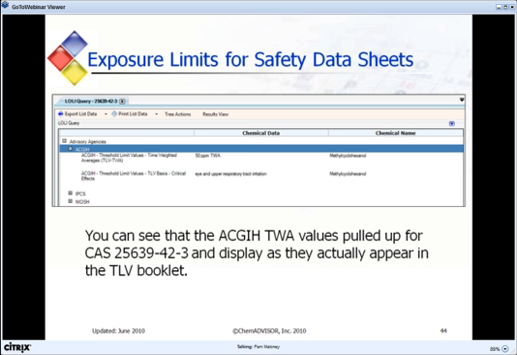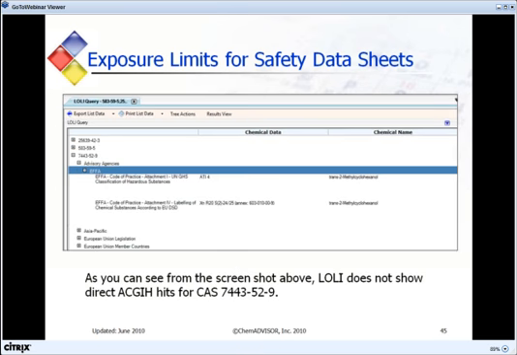This screen shows values for the general CAS number that covers all the isomers, and we see that the TWA values display as they actually appear in the TLV booklet. For the actual specific isomer, the trans-2-methyl cyclohexanol, we see that ACGIH hits do not appear. You must use the link to the general CAS that covers all the isomers to get to the relevant exposure limits that you need to display on your safety data sheet.